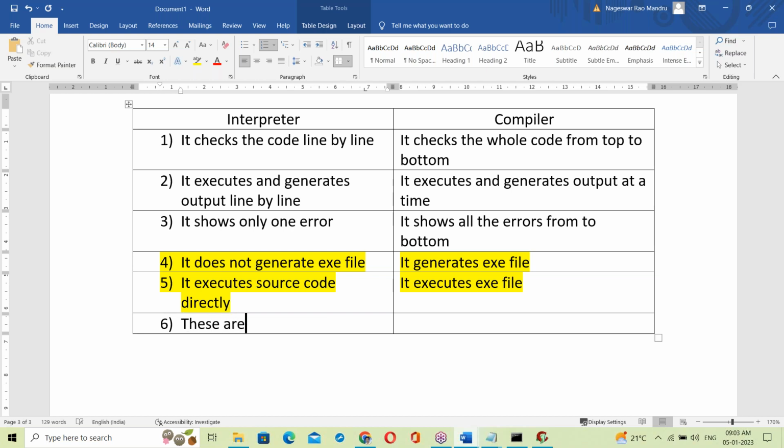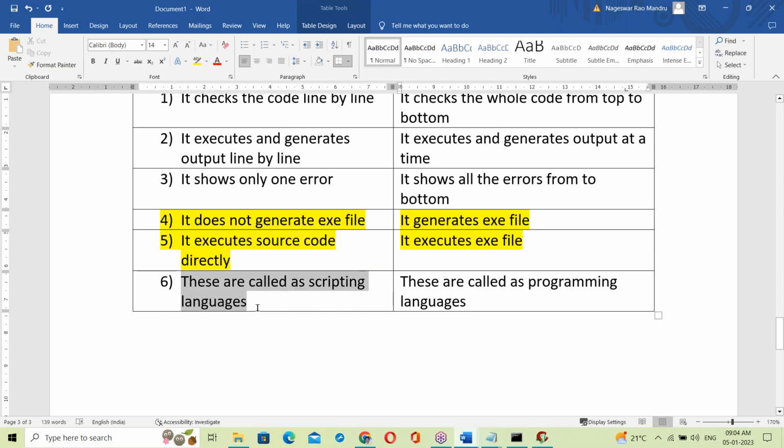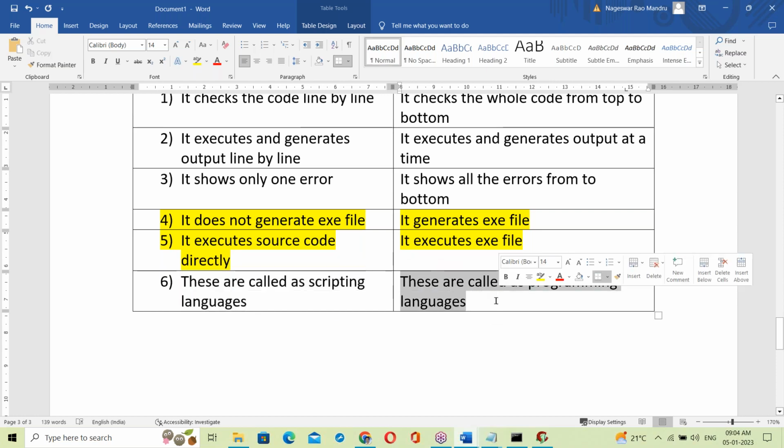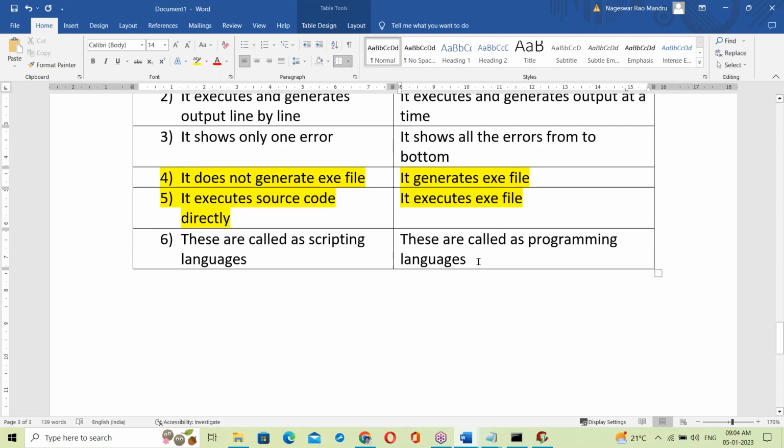Compiler based languages are called programming languages.